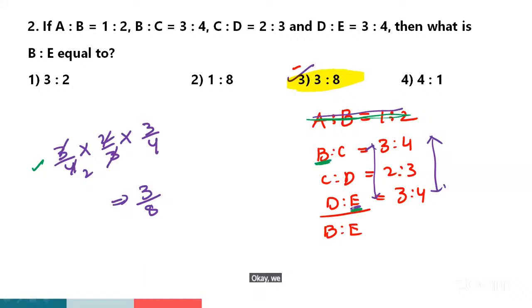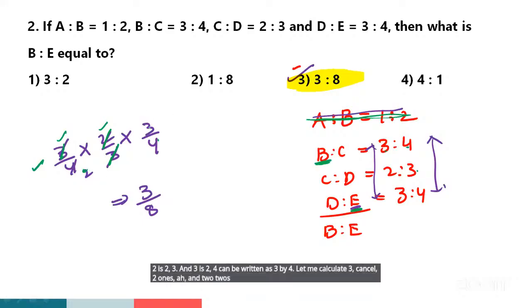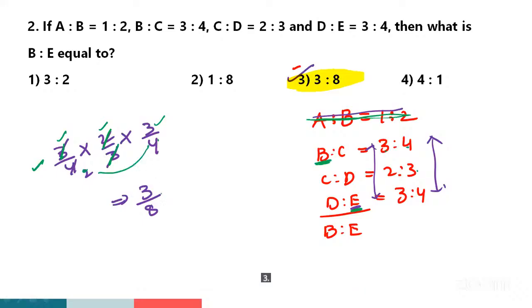Okay, we have to find out the compound ratio. No issue, we will get the answer. Right. 3:4 can be written as 3/4, 2:3 can be written as 2/3, and 3:4 can be written as 3/4. Let me calculate. 3 cancels, 2 ones are 2 and 2 twos are 2. Any cancellation? I think no. Numerator is how much? 3. Denominator is how much? 2 4s are 8.